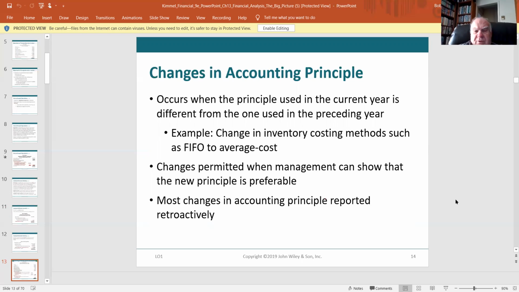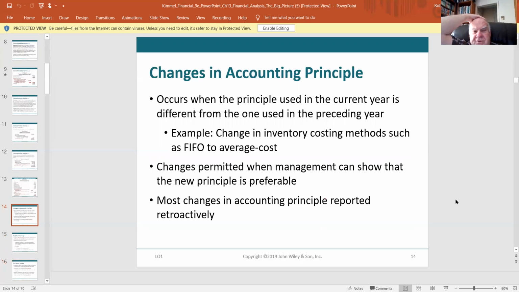Change in accounting principle occurs when the principle used in the current year is different than the one used in the preceding year. For example, a change in inventory methods such as FIFO to average cost. Changes are permitted when management can show that the new principle is preferable, but most changes in accounting principle are reported retroactively. In other words, you're going to have to restate a lot of your prior years' financial statements to make them comparable to the current one.